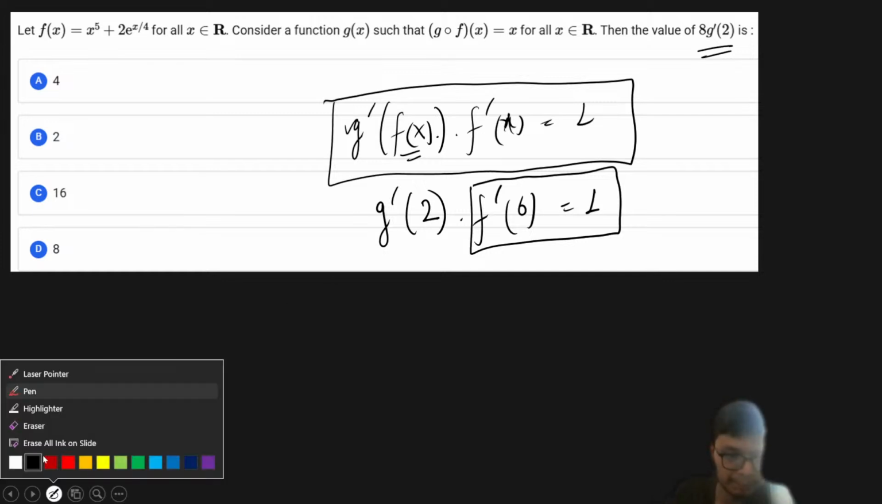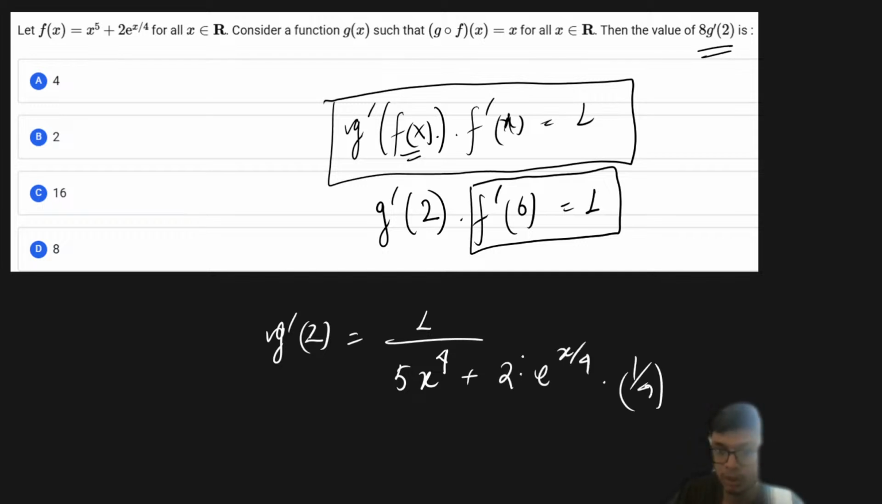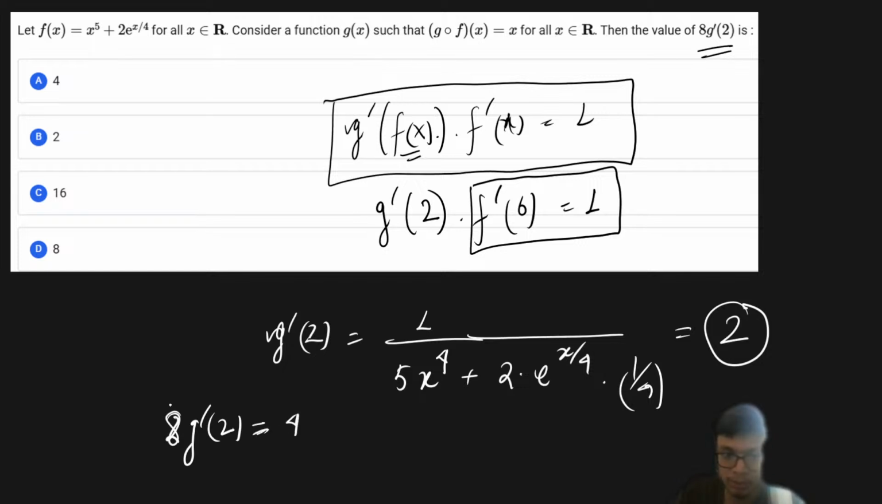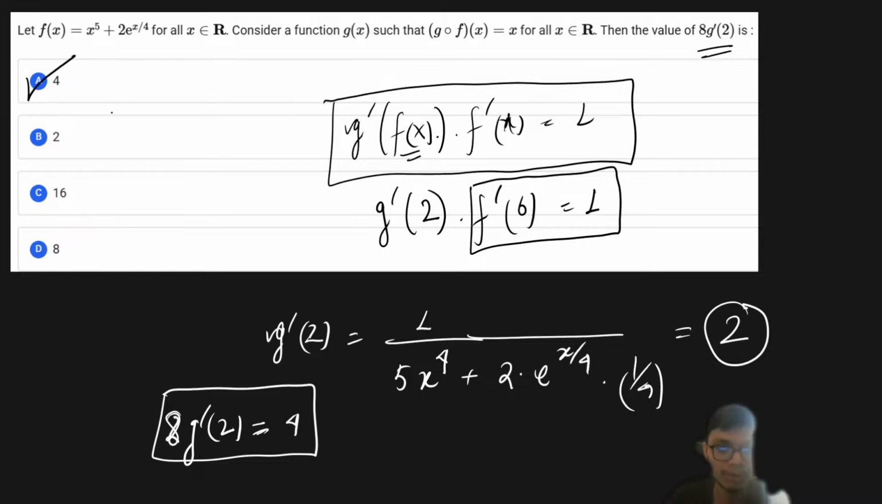So we quickly do that. You'll get g dash of 2 is equal to 1 upon f dash, that is basically 5 times x to the power 4 plus 2 into e to the power x by 4 into 1 upon 4. So from here your g dash of 2 is going to be equal to 2, and therefore 8 times g dash of 2 is going to be equal to 4. So the answer to this problem is going to be 4, option number A.